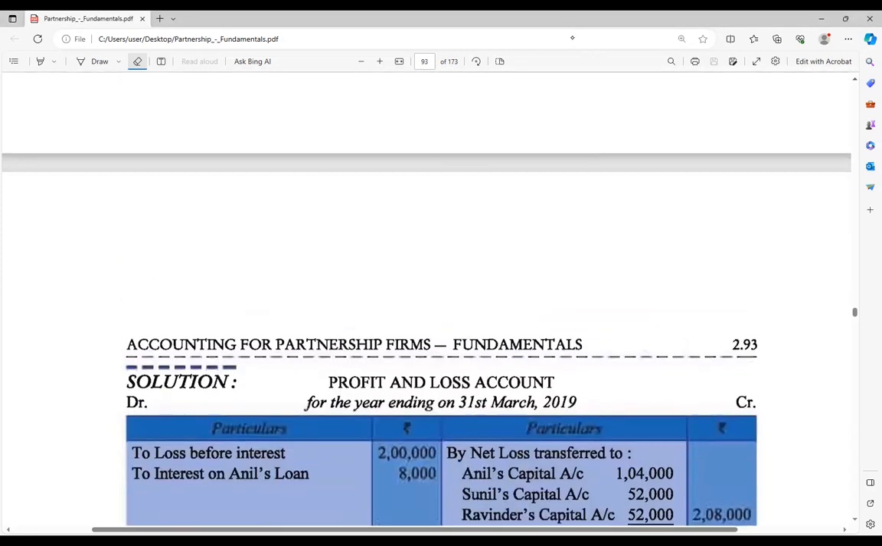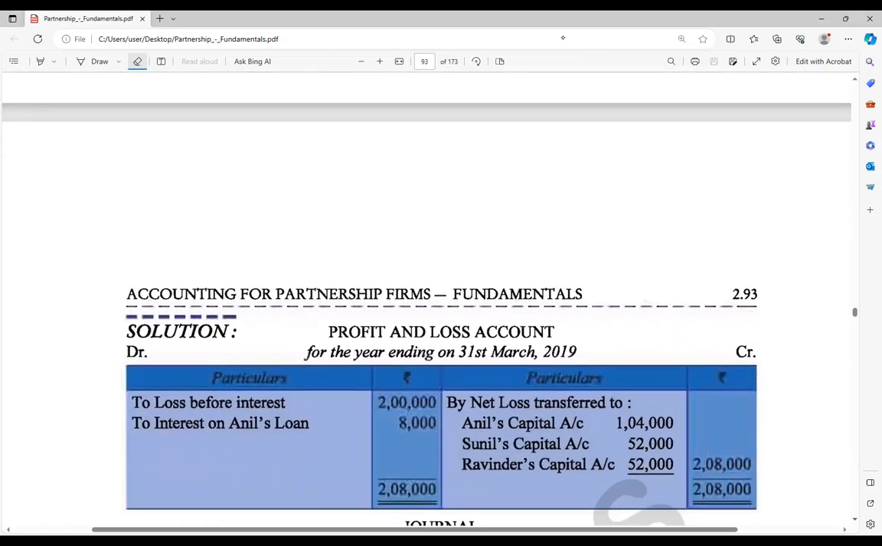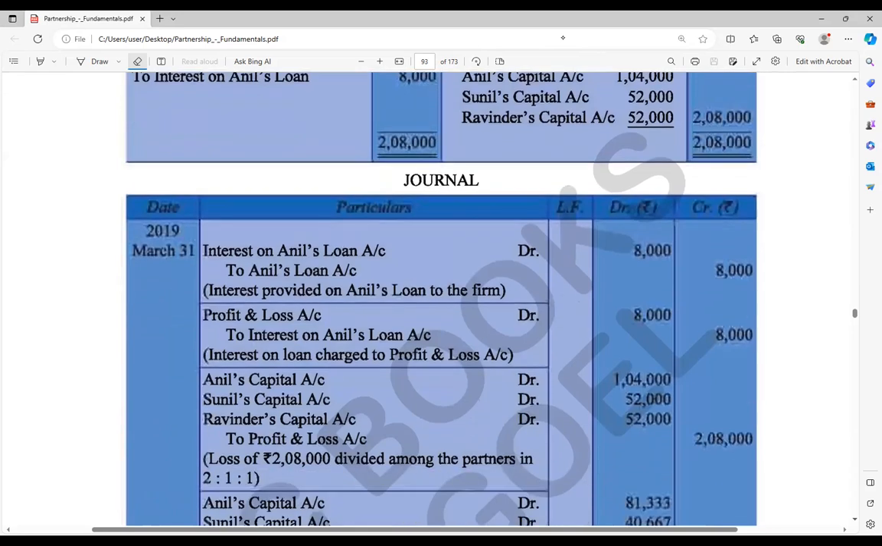70 or something different? Oh, 70,000 rupees. Okay. It will not be less than that. But here Ravinder is getting a loss of rupees 52,000. Have you seen that? Yeah.